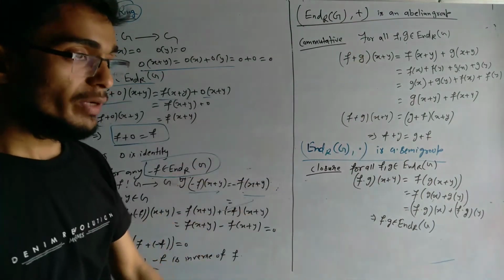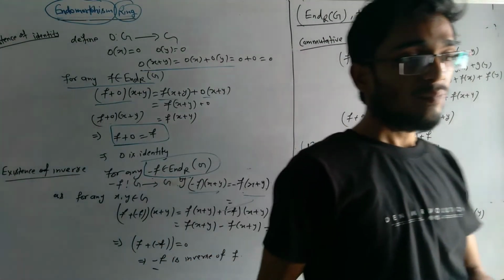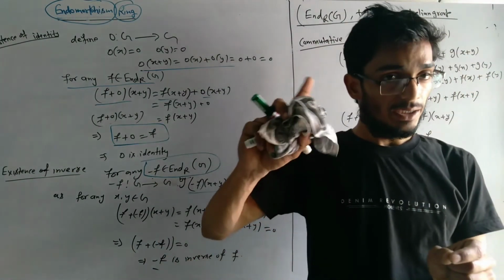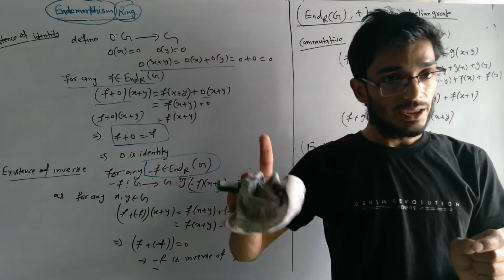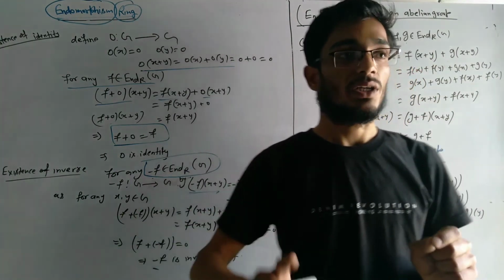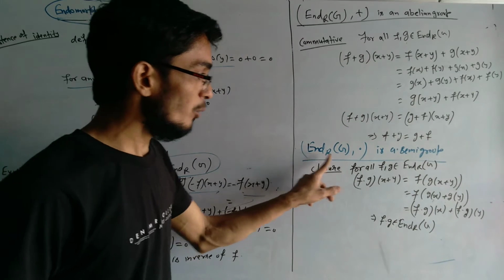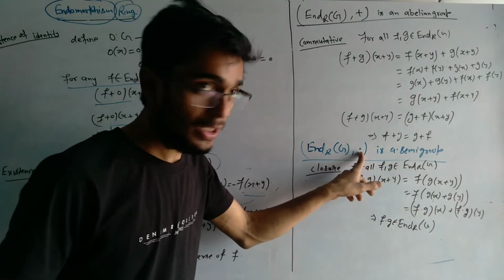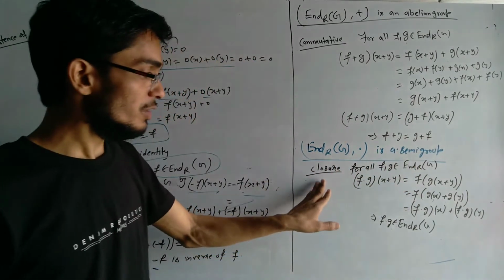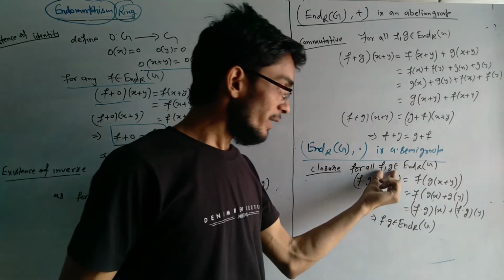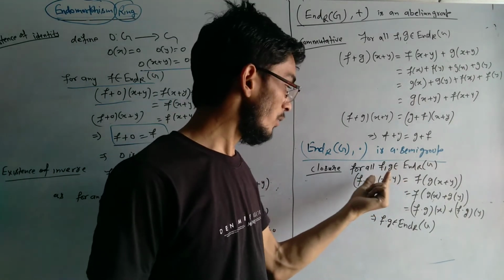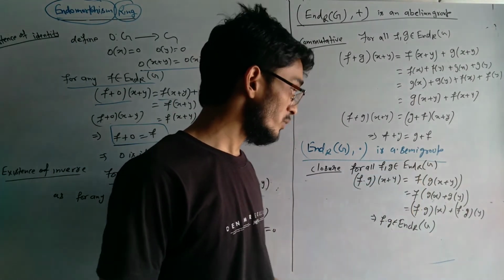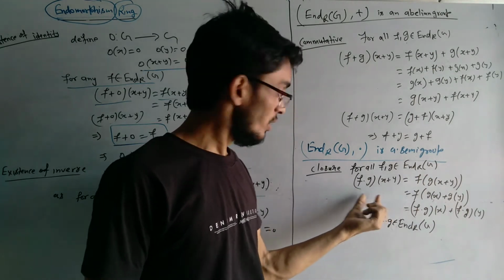Now we will talk about semigroup, because any ring is an additive abelian group and a semigroup with respect to multiplication. So we will show End(G) is a semigroup with respect to multiplication. The first property is the closure property.